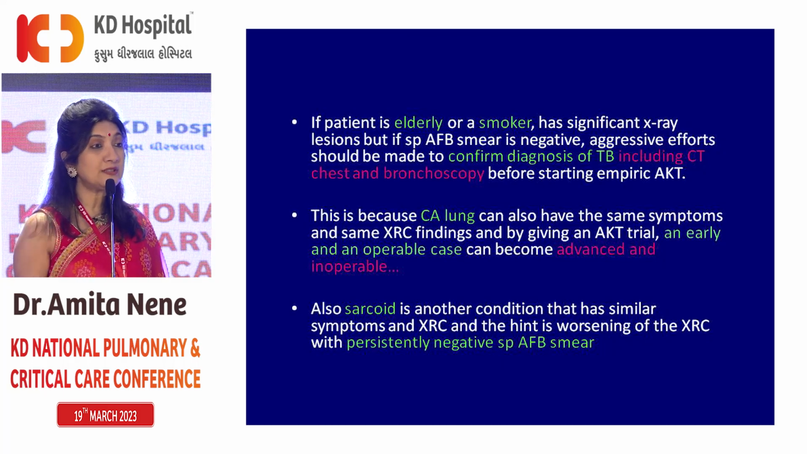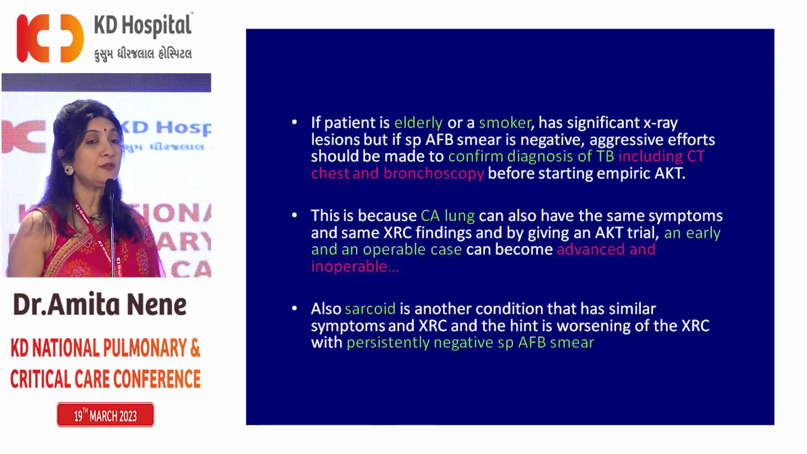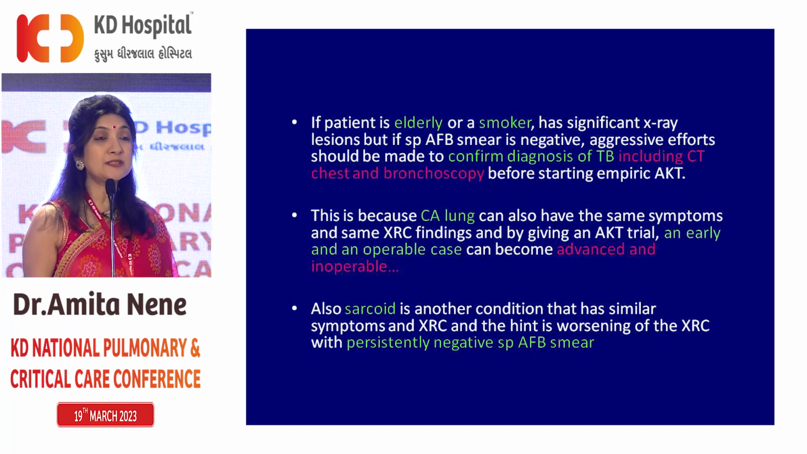To diagnose TB, you have to have either GeneXpert positive or AFB smear positive, because we know that CA lung presents exactly in the same way as TB. The symptoms are exactly the same. The X-ray can look the same. And if we're going to give empirical ATT to this patient, then we'll be losing 3 to 4 months. And an early and operable CA lung can actually convert into advanced and inoperable, and it can actually cost the patient his life. So we cannot start empirical ATT in today's day and age.